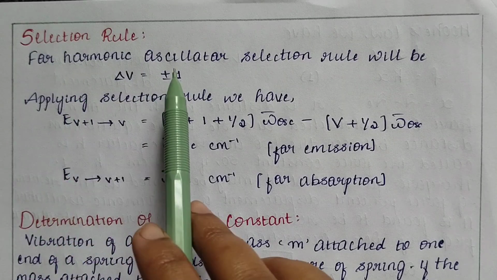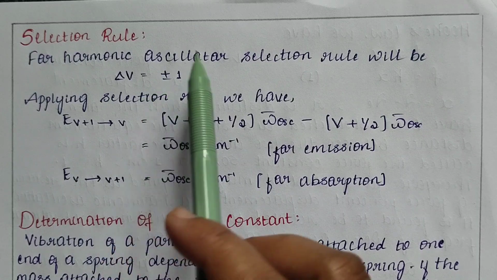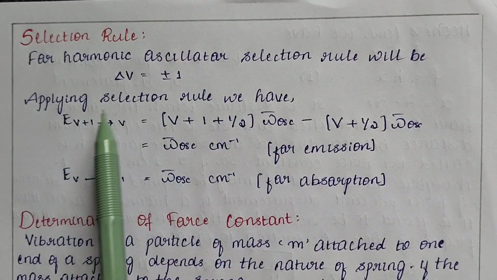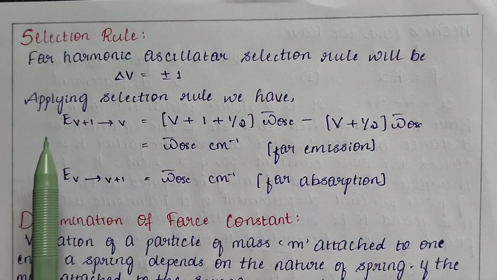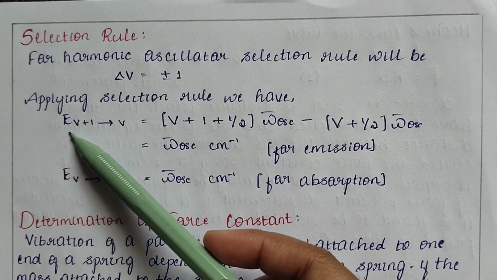For a harmonic oscillator, the selection rule will be delta V equal to plus or minus 1, which is similar to most spectroscopy, as we have seen in rotational spectroscopy, where the selection rule is delta J equal to plus or minus 1. Here also we see the same rule, that is, delta V equal to plus or minus 1. Now applying the selection rule, we might have a transition from E V plus 1 to E V, that is, de-promoting the electron from higher energy to lower energy.